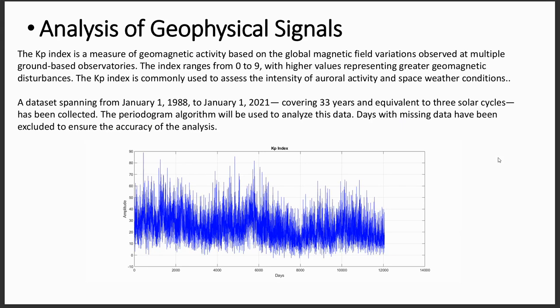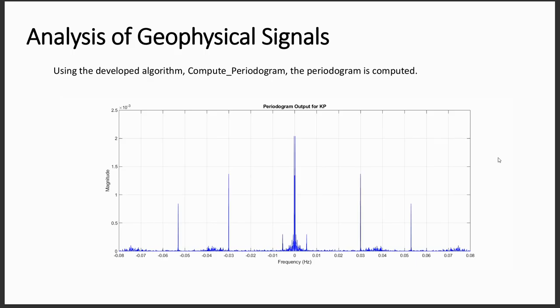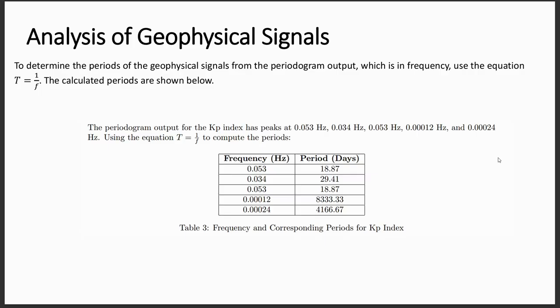The same tests have been done on the KP index as well. Again, we have a dataset of daily average values spanning from January 1, 1988 to January 1, 2021. Again, using the outputs of the periodogram algorithm for the KP index, we are computing the periods. Here are the found periods: 18 days, 29 days, 8,333 days, 4,166 days.